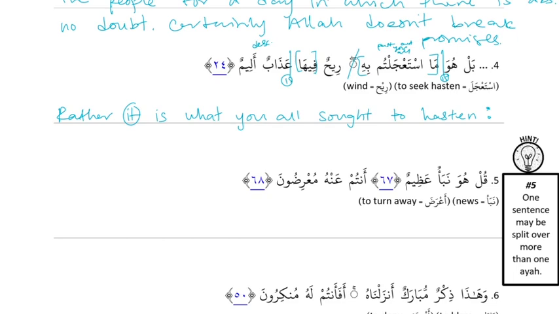And then it's a full "is" sentence coming right after rihun. But what if I say rihun is before "is" and fiha is after "is"? So that would be "a wind is in it." No. Because if you put the "is" here and then say "a wind is in it," then what are you going to do with adabun alim?